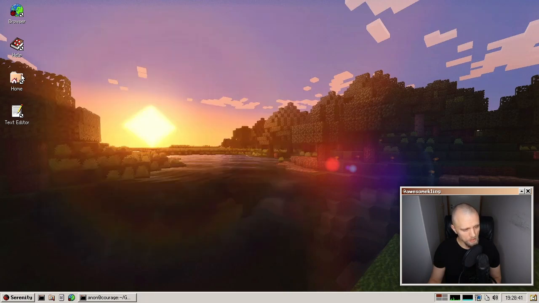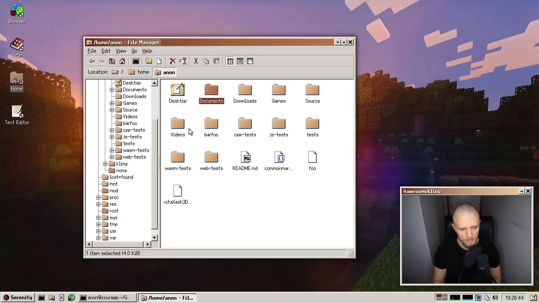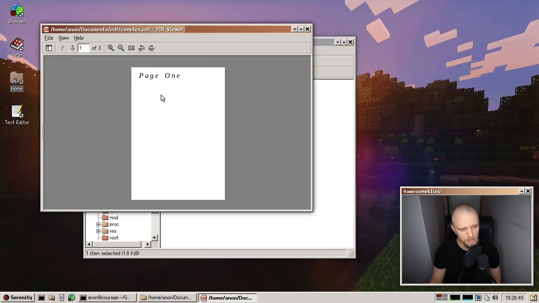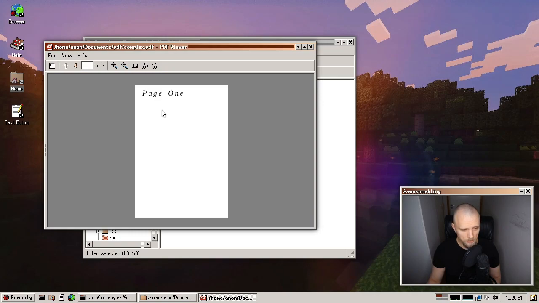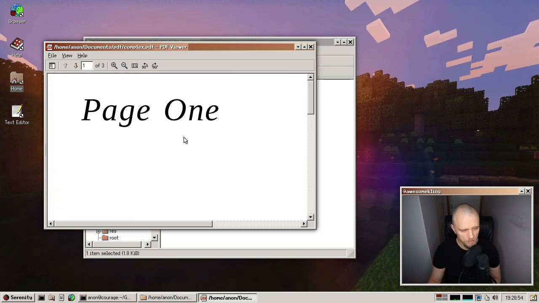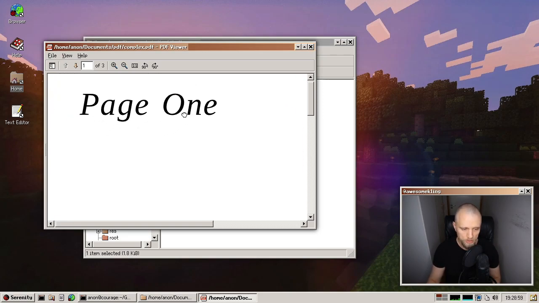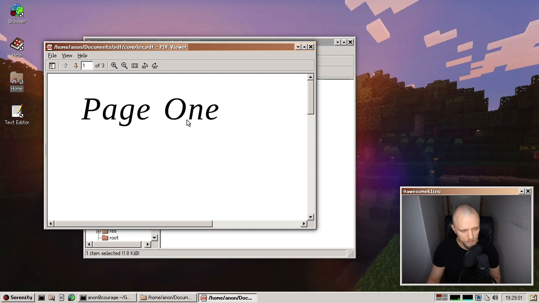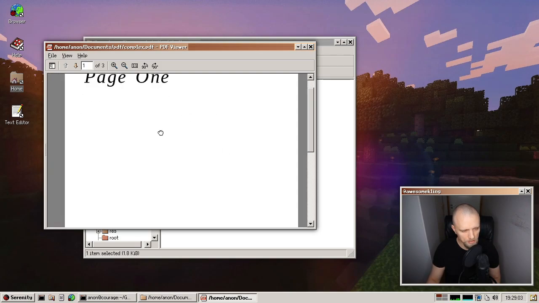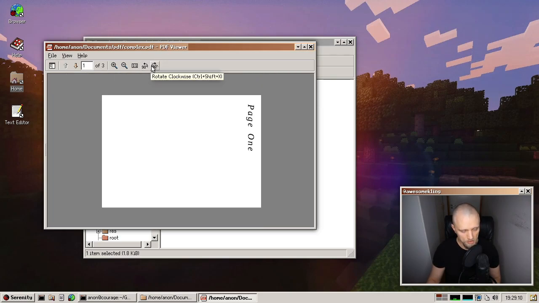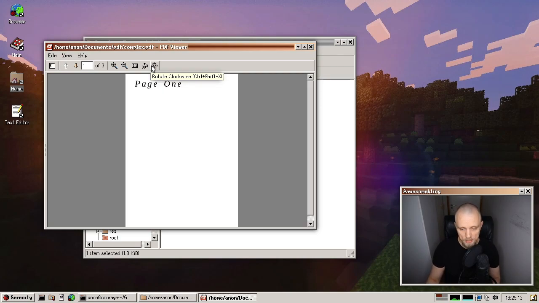Okay, let's look at something else. Let's see. I know that the PDF viewer has some new stuff. So if we open a PDF here, Marcus was adding some things like, for example, you can now pan around PDFs by pressing down the middle mouse button or the scroll wheel and then just mousing around. Very, very nice. And Marcus also added these rotation actions. So if you want to rotate a page left and right, you can do that. So big thanks to Marcus for improving PDF viewer.